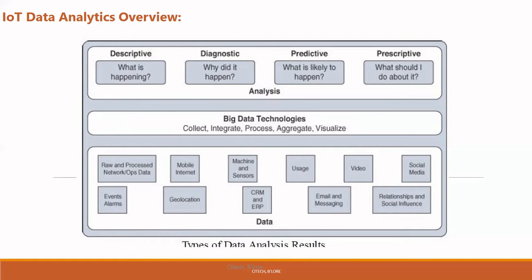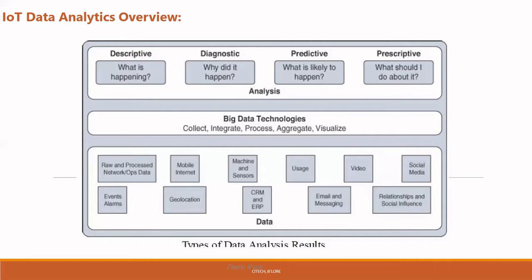Once data is fetched and ready with the sensor, next I have to pass it to the upper layer, that is big data technology. We use different technologies to collect the data, integrate the data, process, aggregate, and visualize. We do multiple operations with respect to data. After processing, aggregating, and visualizing, we have to analyze what kind of data it is and what kind of measures I want to take with respect to my data.